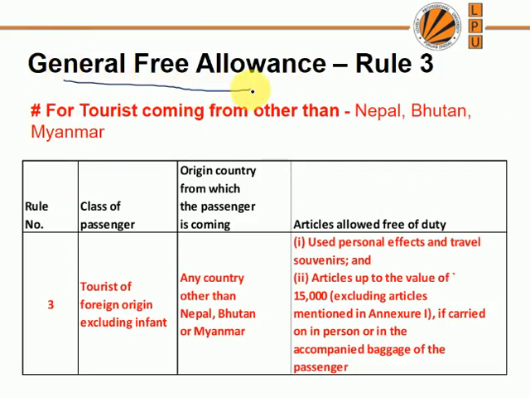Next, the GFA rule under rule 3 is only for tourists coming from, we are here specifically talking about tourists coming from countries other than Nepal, Bhutan and Myanmar. Rule 3, right, any country other than Nepal, Myanmar and Bhutan. First point is the same: used personal effects and travel souvenirs are free of any duty, whereas articles up to 15,000. In the previous case we discussed this value was 50,000. Now if a tourist is coming from any other country apart from Nepal, Bhutan and Myanmar, the article value allowed free of charge is 15,000 rupees, excluding the articles mentioned in Annexure 1.